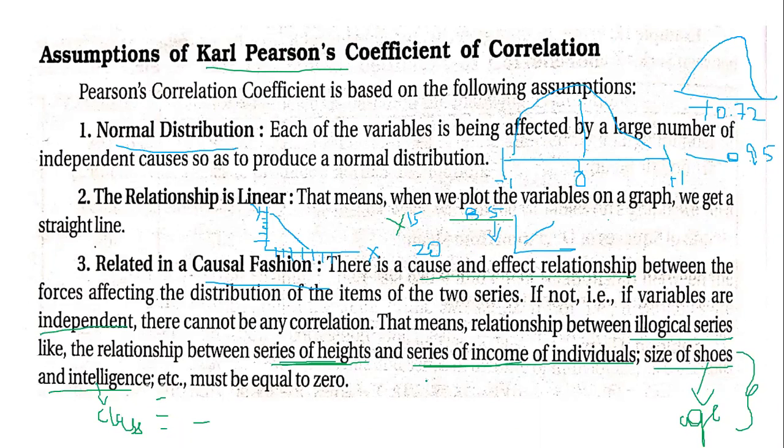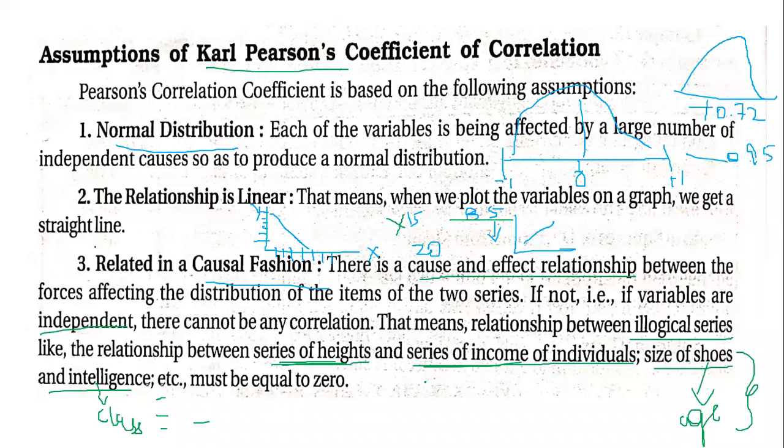So these are the assumptions. These are the three assumptions. The first one being normal distribution, where we take normal distribution into consideration while interpreting the data. And when you plot the x and y values onto the graph, you will get a straight line, that is, linear.